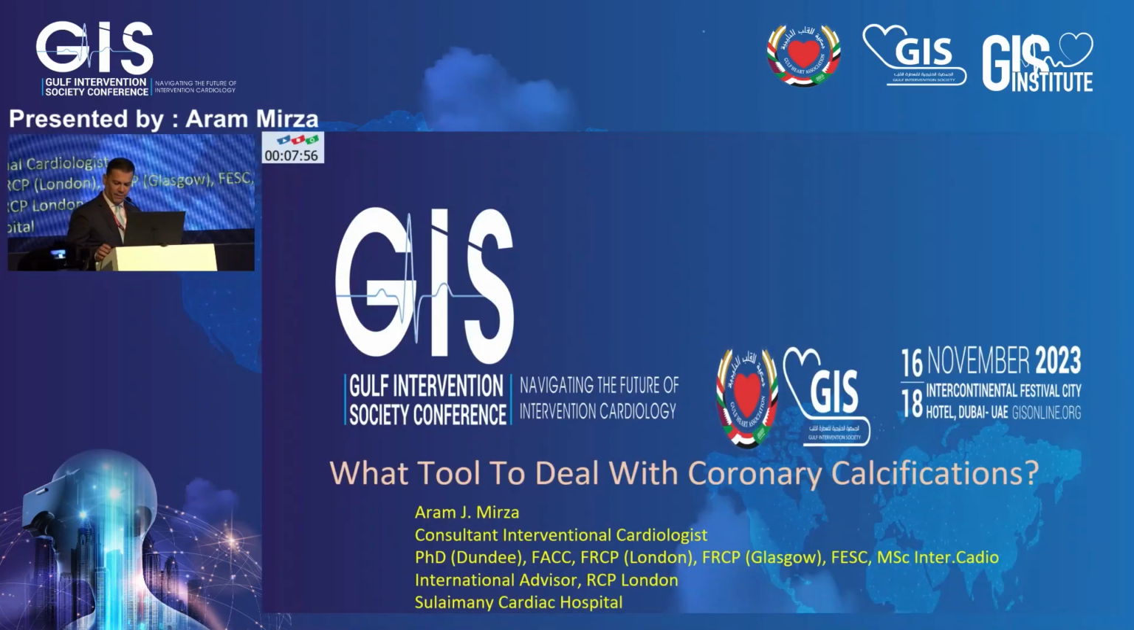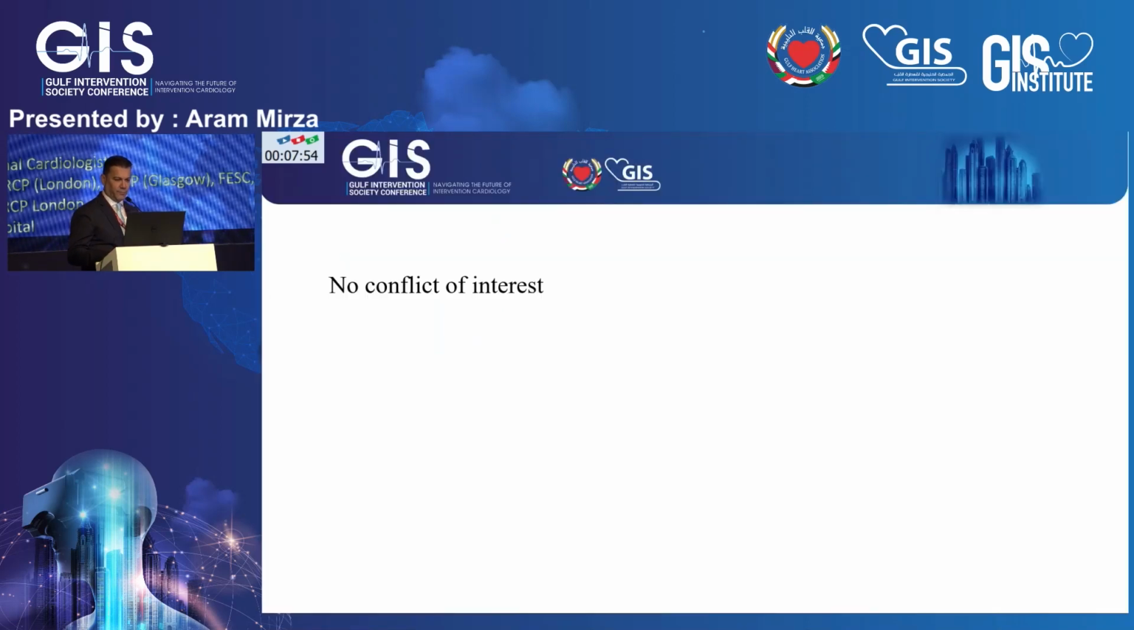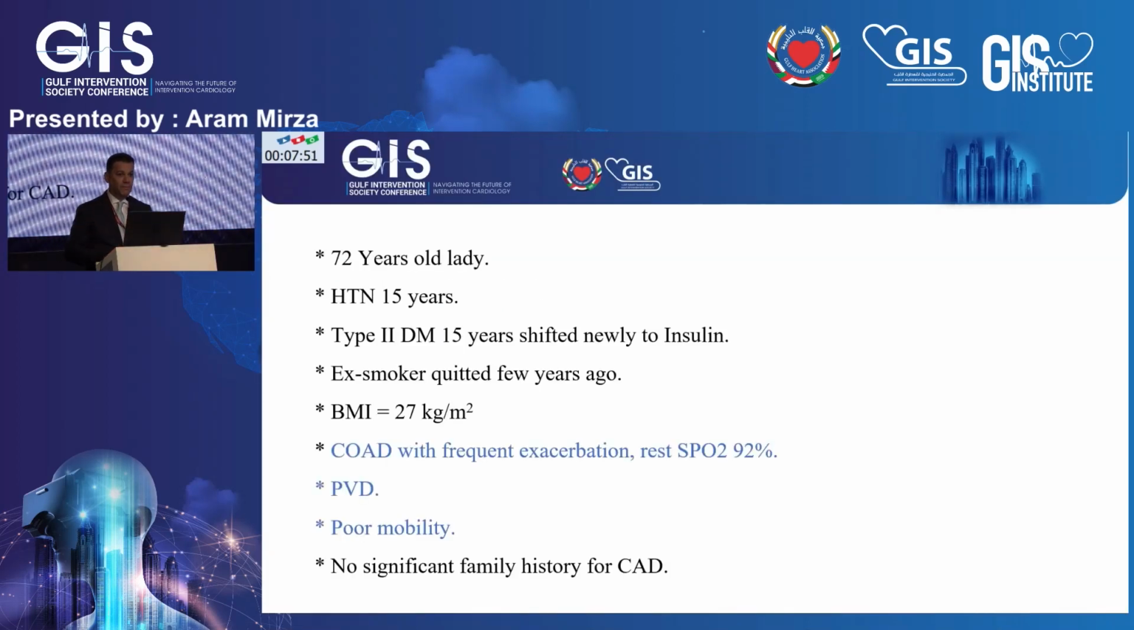This case is about a 72-year-old overweight lady. She had a history of diabetes mellitus and hypertension for the last 15 years, and recently she has been shifted to insulin because the blood pressure is not well controlled. She has a history of COPD, and she quit smoking a few years ago. She has poor mobility because of severe bilateral knee joint pain, and there is no family history of ischemic